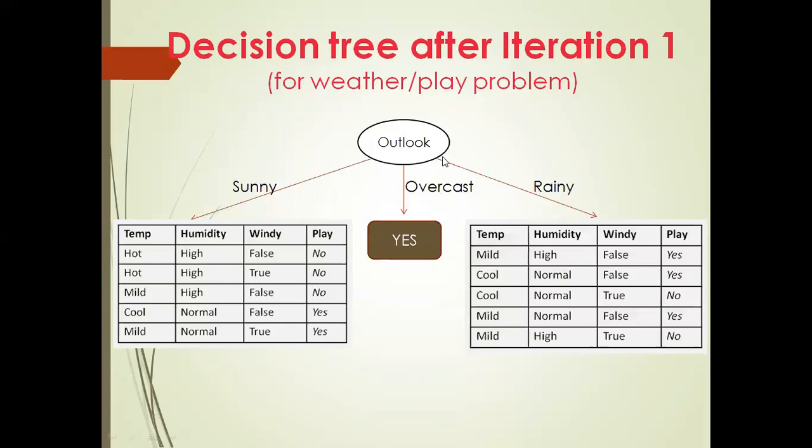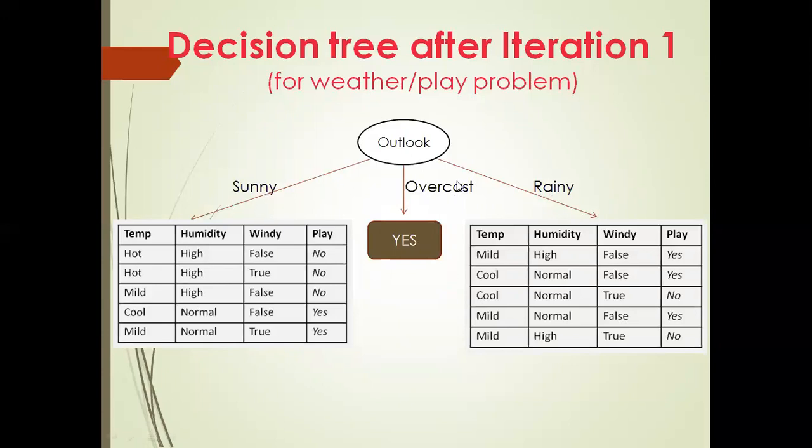From the root node, the decision tree will be split into 3 branches, or we can call them subtrees, one for each of the 3 values of the Outlook. Just look over here: sunny, overcast, and rainy. The sunny branch will inherit the data for the instances that had sunny as the value of Outlook.